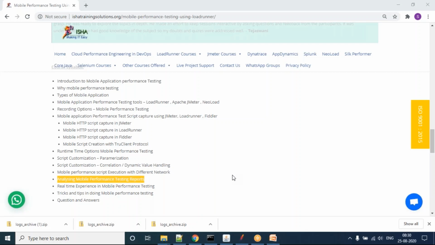The problem is those tools have cost factors involved. That is the reason I'm telling you, you can do it using Dynatrace, you can do it using AppDynamics. There are multiple options, but the thing is, there is a cost associated with that.